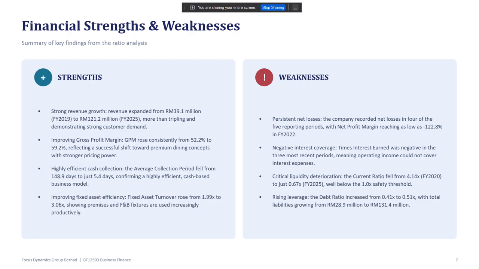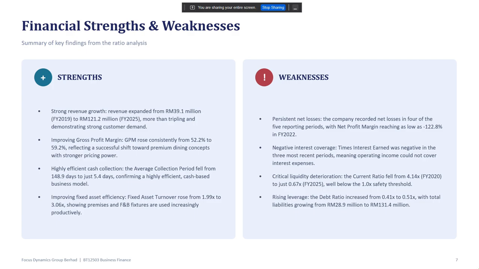Now, the weaknesses. Despite higher revenue, the company experienced a persistent net loss in 4 out of the 5 years, with the worst net profit margin reaching negative 122.8% in 2022. The interest coverage ratio was negative in the last 3 years, which means the company's operating income was not enough to cover its interest expenses.